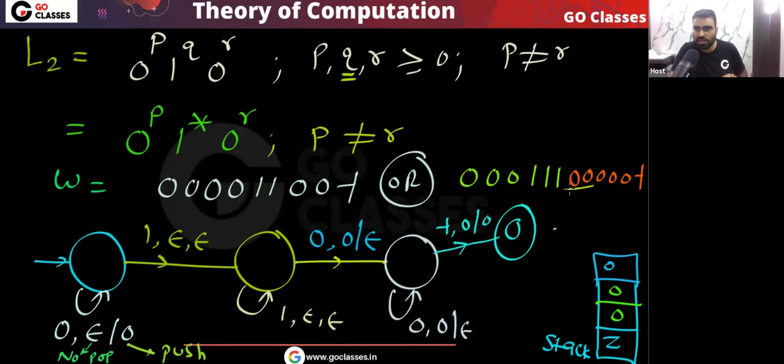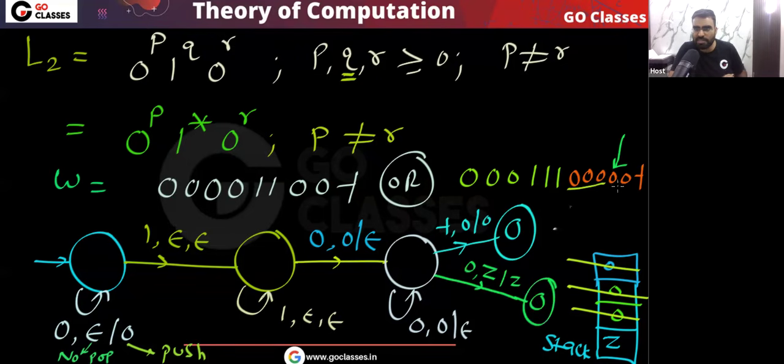So you can see for these three, the zeros will be gone. Now you notice when this zero comes, focus on this zero, means in this state, when zero comes, then on top of the stack there is z. Then I will go to another final state. Now remember, in this final state I will read the remaining zeros. I will also read this end marker, the string end marker. So this is the DPDA for this language.